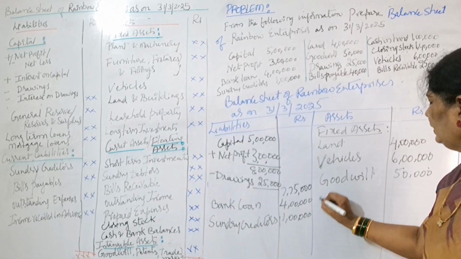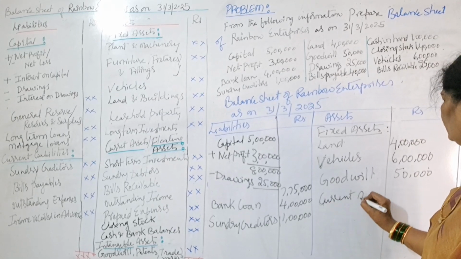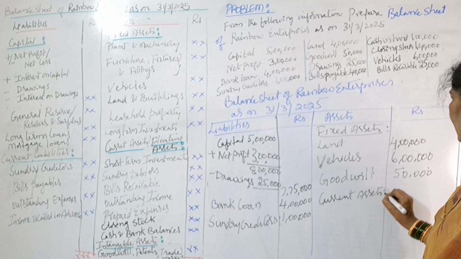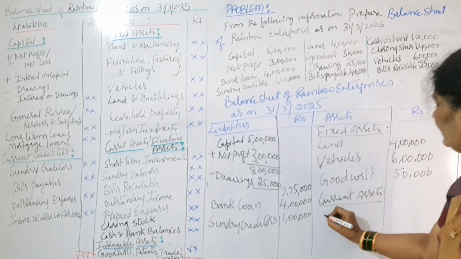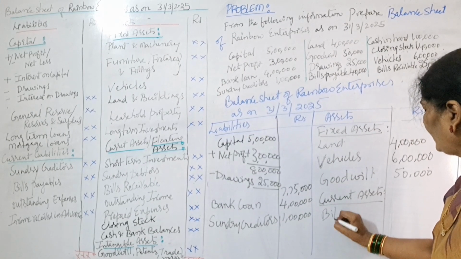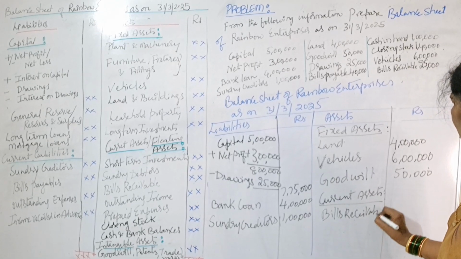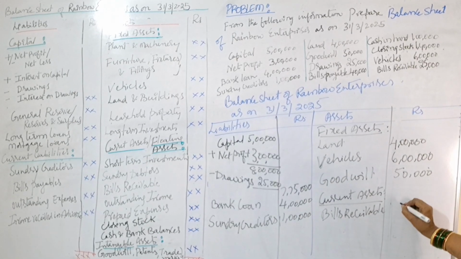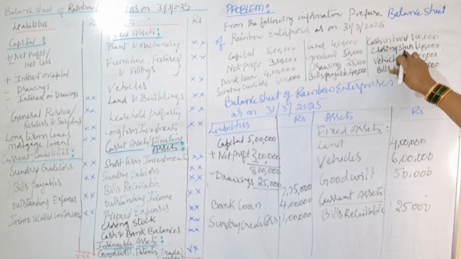So here I'm writing current assets. Under current assets, what will come? Bills receivable I will write here. How much is the bills receivable amount? 25,000. Next, closing stock.